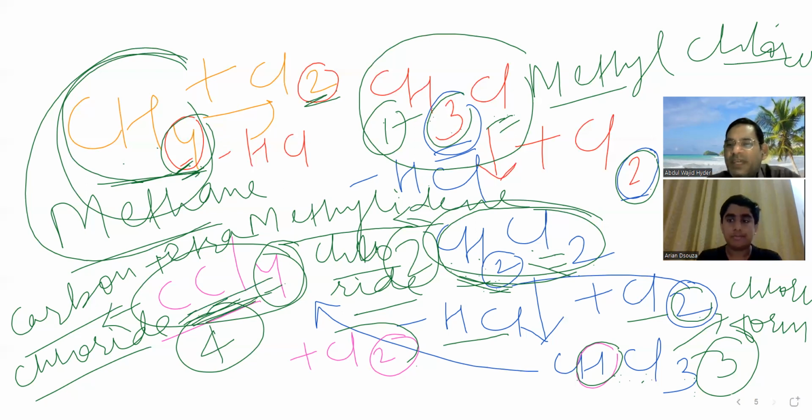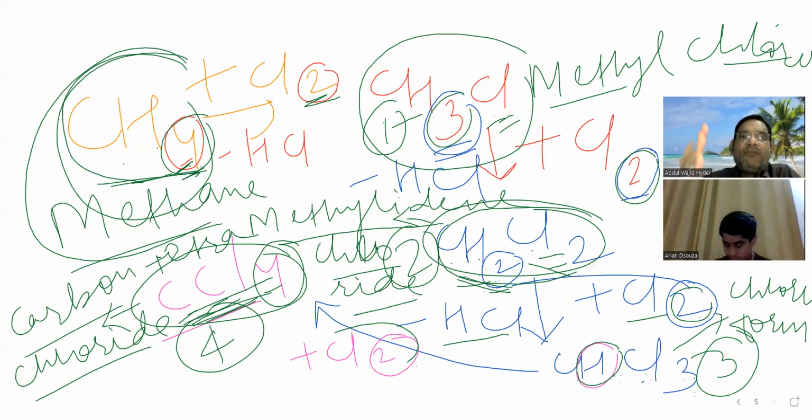See, in CH4, how many hydrogen atoms are there? Four. And you have removed all the 4 hydrogen atoms. And instead of hydrogen, what have you written? Cl. So when all hydrogen atoms are removed from an alkane, and instead of hydrogen atoms, halogen is added, such compounds are called perhalo compounds.